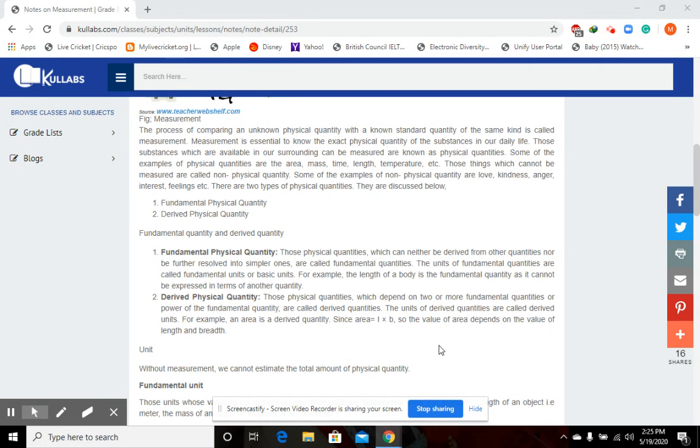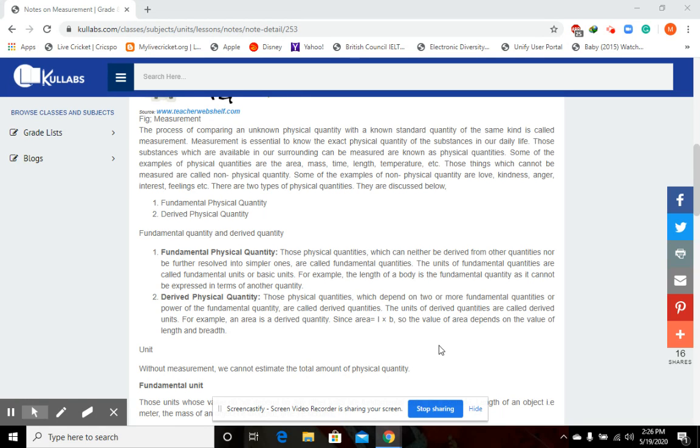So if you want to measure an unknown mass, you have to compare it with a known mass. If you want to measure the length of something, you have to compare the length of the body with a known standard length. Again, measurement is the process of comparing an unknown quantity with a known standard quantity of the same kind. We hope we are clear now.